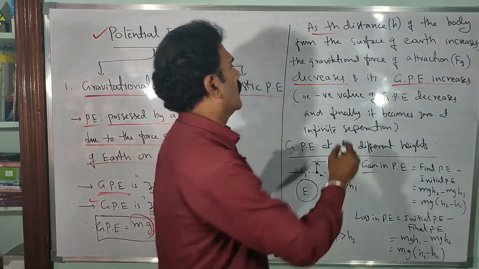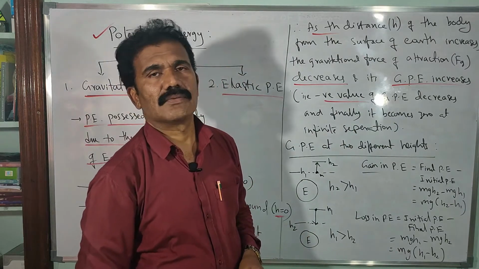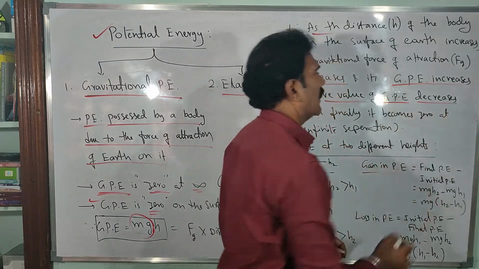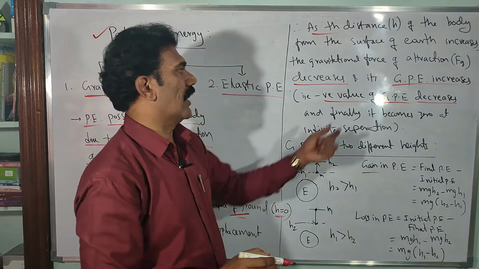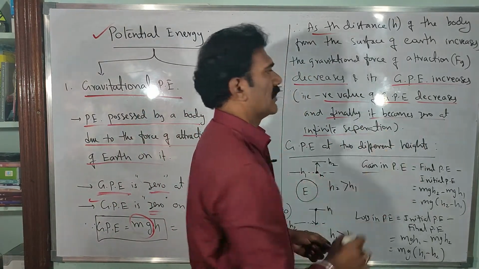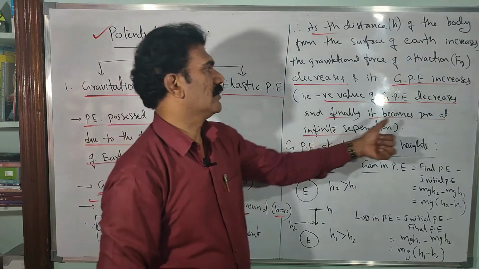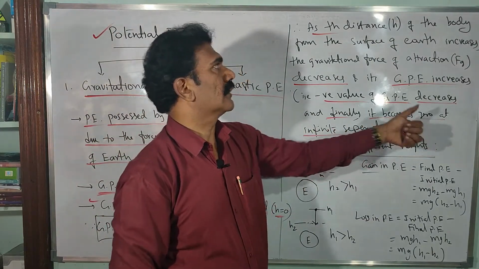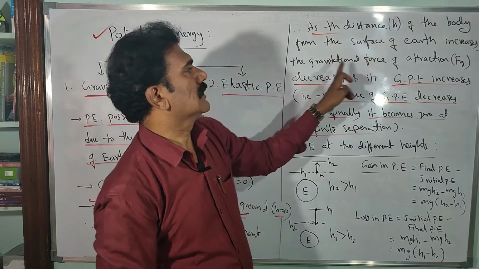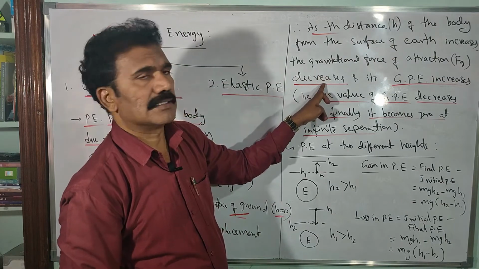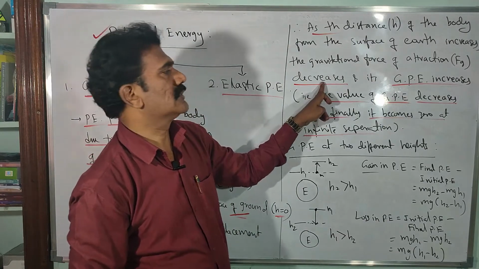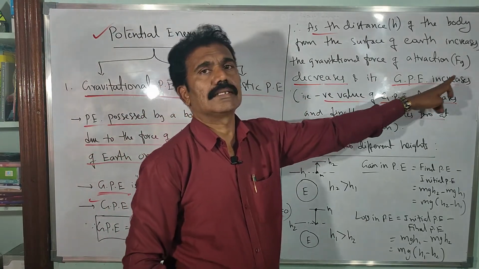Clear? The gravitational potential energy is always taken as a negative value, so the magnitude of that value in fact decreases. The value decreases, but finally it becomes 0 at infinite separation. As h becomes infinity, it becomes 0. So you have to understand that as the distance h increases, the gravitational force of attraction decreases. But what about Gp? The gravitational potential energy increases.